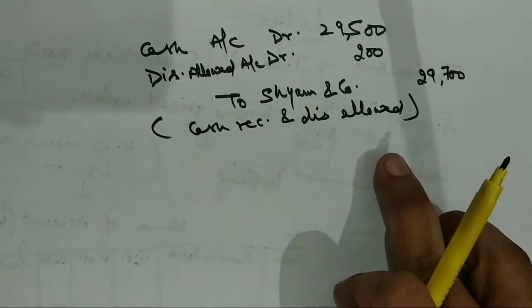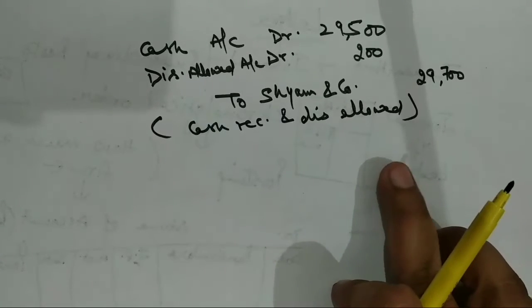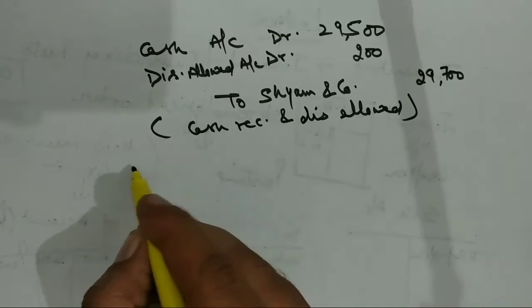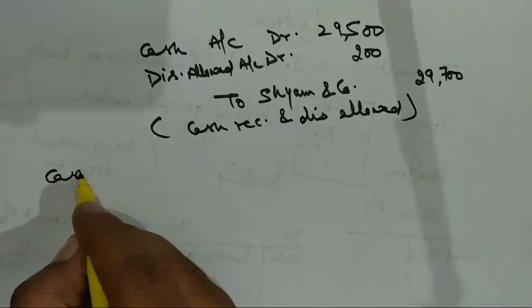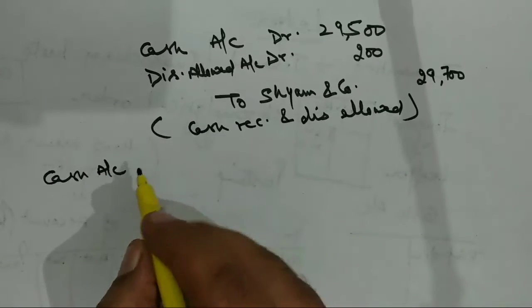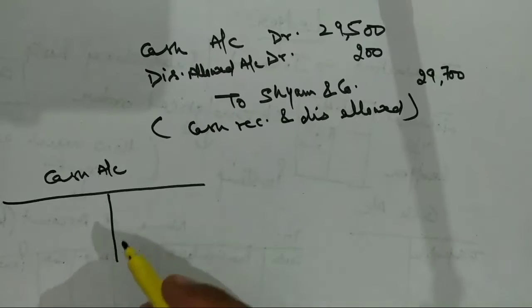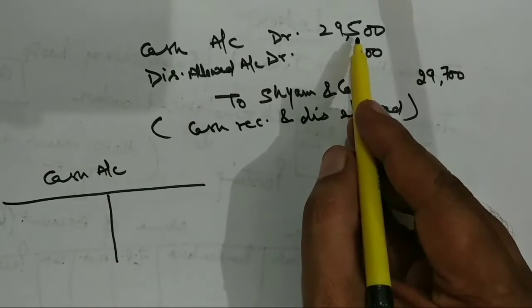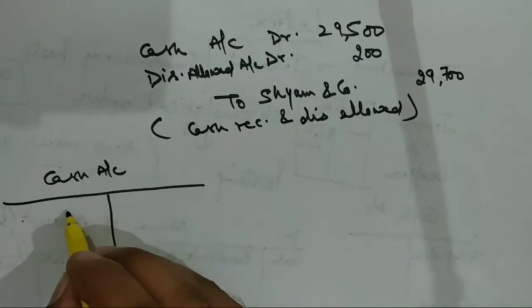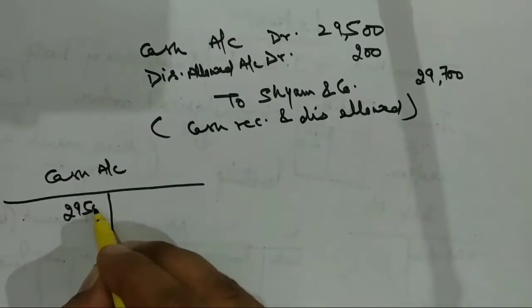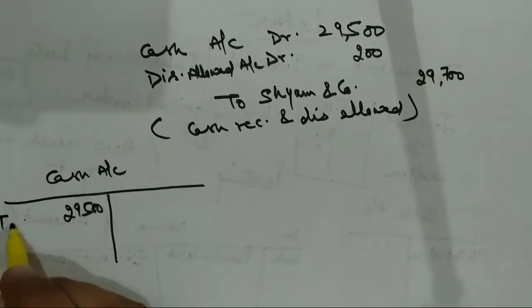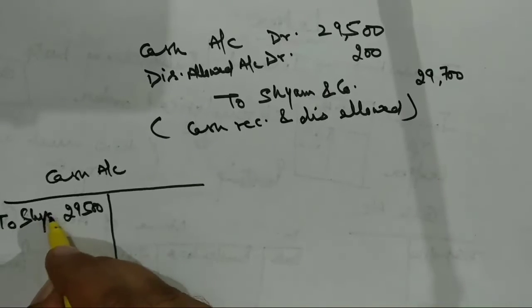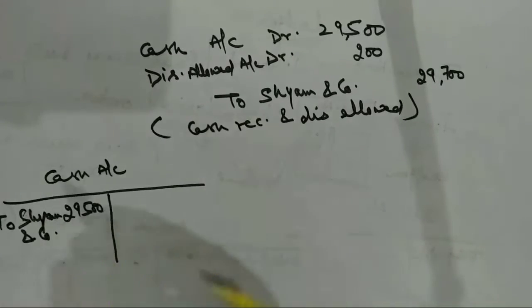Now this is what a compound journal entry is, and how will I post this entry into the ledger? See, this is the cash account. As cash has been debited by this amount, you will write the same amount here, 29,500, and you will write here "To Shyam and company."